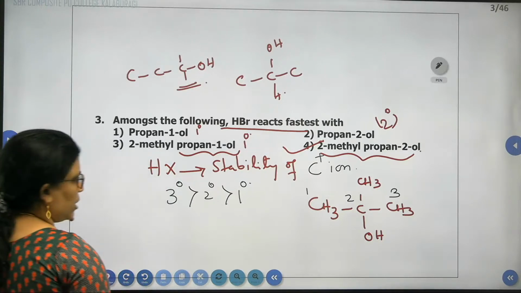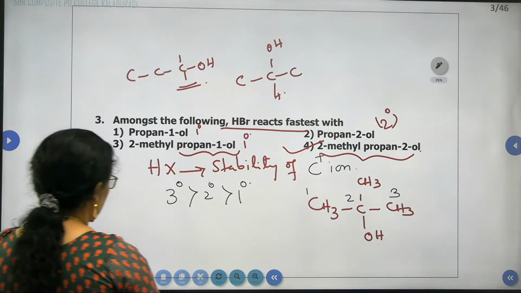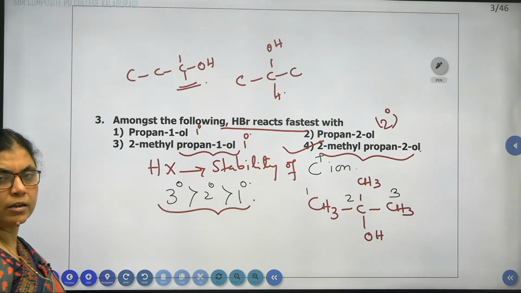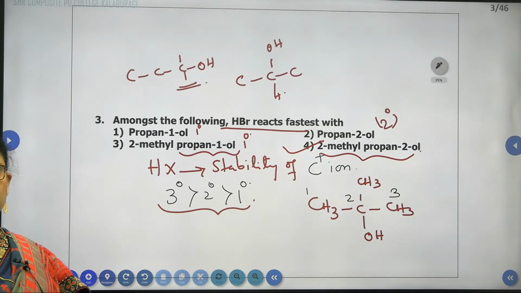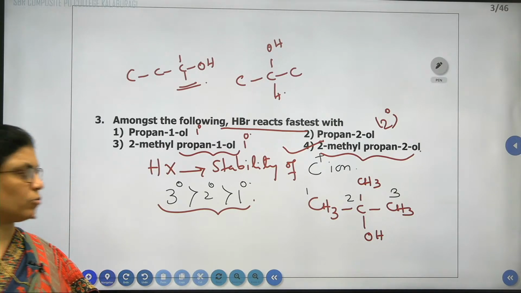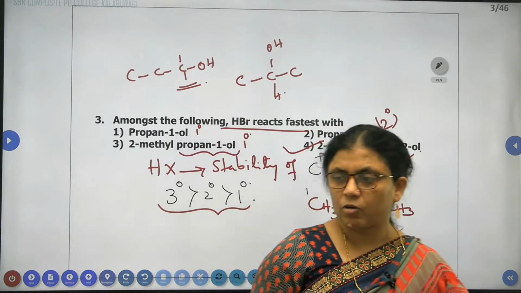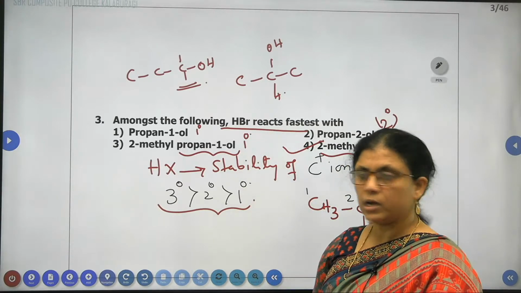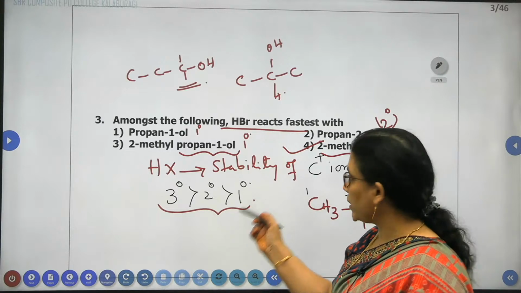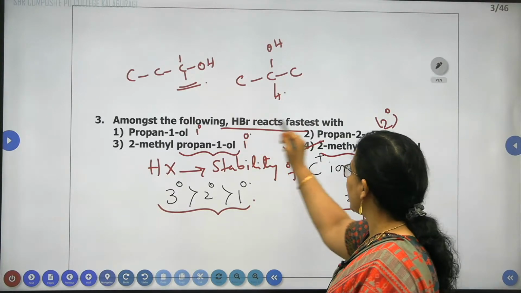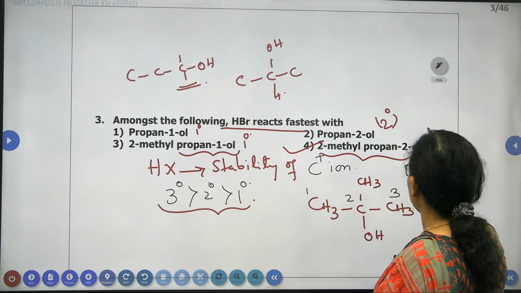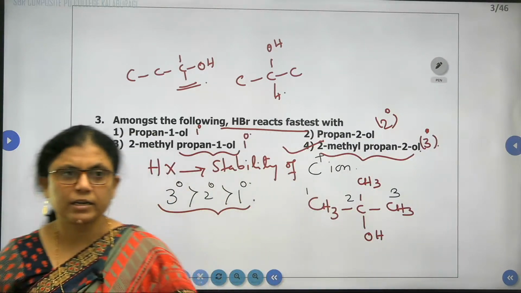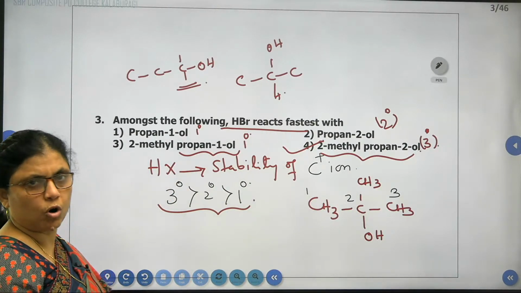So you can remember that whenever we are dealing with the formation of carbocation, the order of stability will be tertiary greater than secondary than primary. Based upon the order of stability of carbocation only, we can decide the answer. Tertiary is greater as compared to secondary, as compared to primary. Therefore, HBr reacts fastest with tertiary alcohol. Therefore, the correct answer is 2-methylpropan-2-ol.